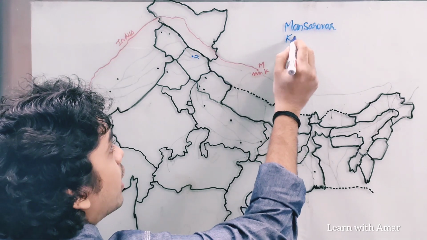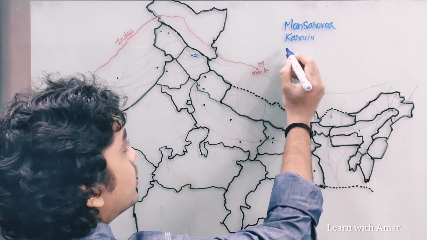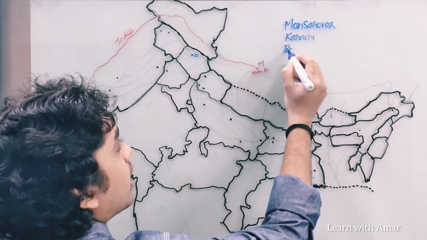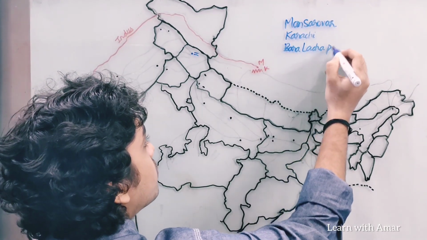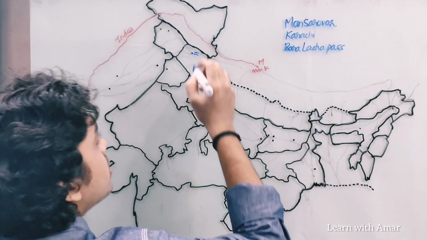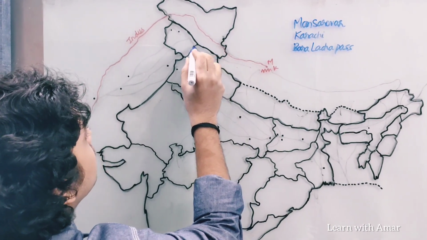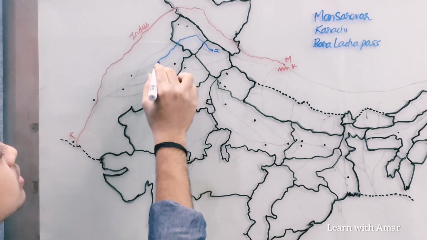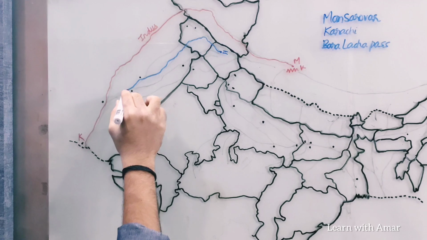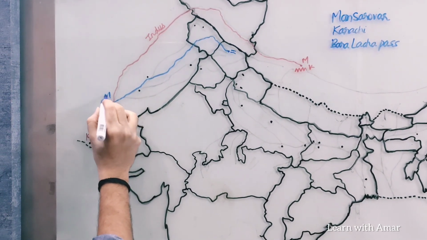It joins at Karachi, whereas Chenab originates near Baralacha Pass in Himachal Pradesh. It flows through Himachal Pradesh like this, enters Jammu Kashmir, then enters Pakistan, flows through Pakistan and then joins Indus at Mithankot.